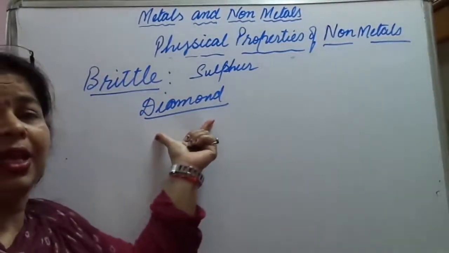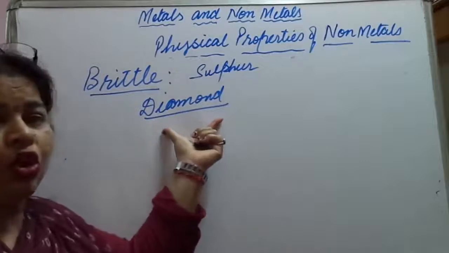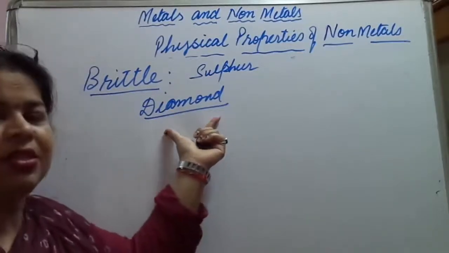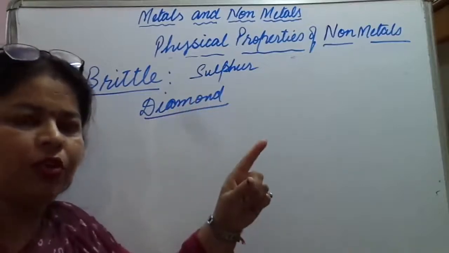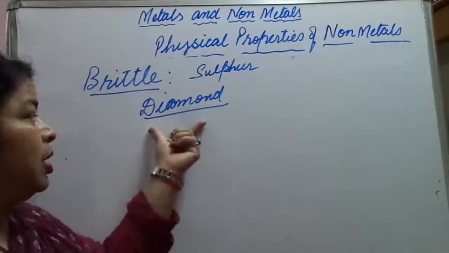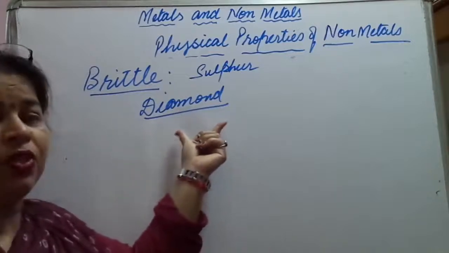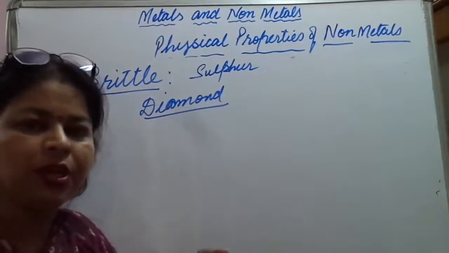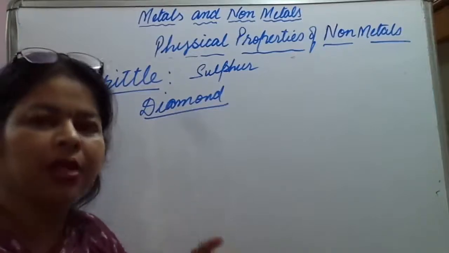It is an allotrope of carbon. Carbon exists in nature in more than one form. Allotropes are entities which have different physical properties but the same chemical properties.